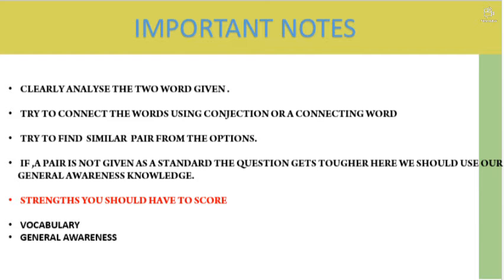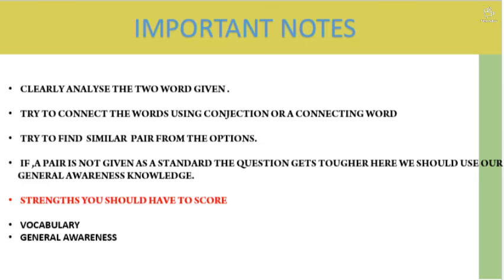That is the thing we should do. First of all, we should analyze the two words, then connect the words using a conjunction or connecting word, or anything that we feel to be related, and then go for answering the question by checking which of the pairs in the options will match the relationship given in the original pair. The question is easier when we get a relationship between the pair, because we only need to check whether the relationship is true for the other options.